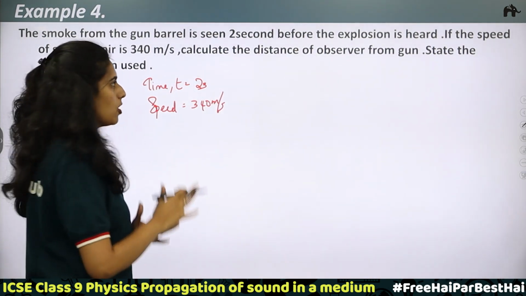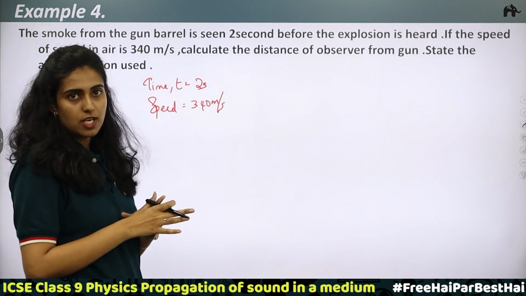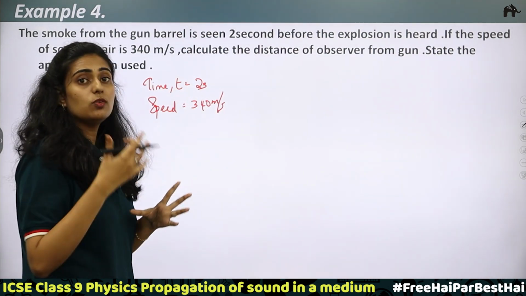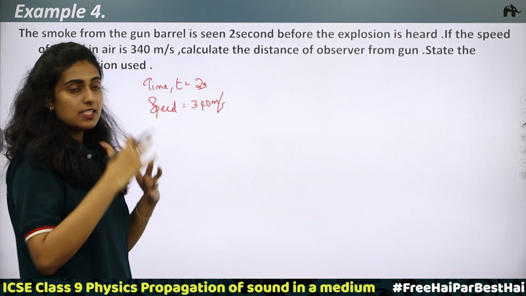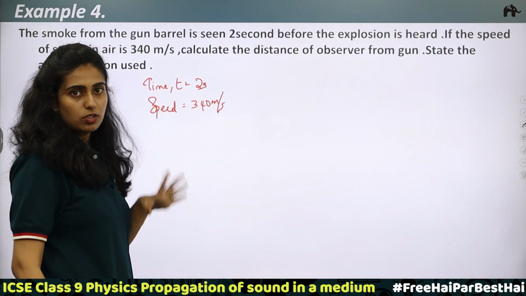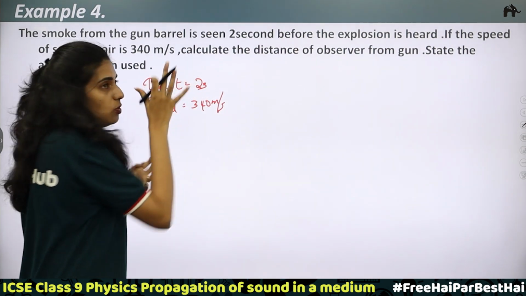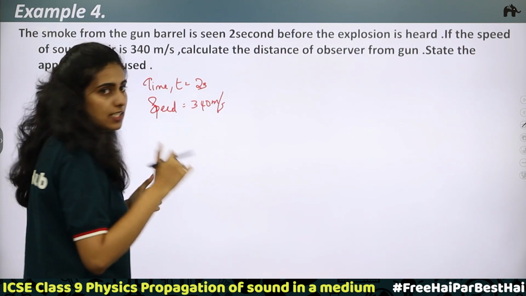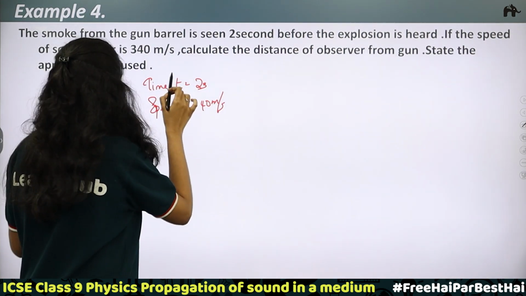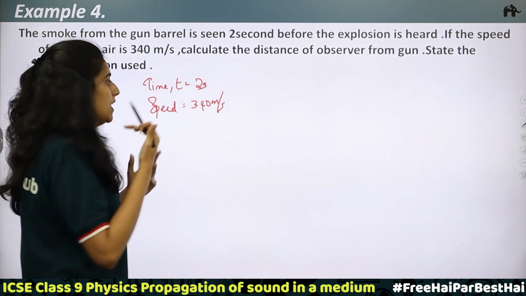Here we are making an approximation that the speed of light is negligible compared to the speed of sound, because we know the speed of light is 3 into 10 raised to 8 meter per second. It is very much higher compared to the speed of sound. The sound takes 2 seconds to reach the person, but we are considering that the light will reach instantly because its speed is very high.